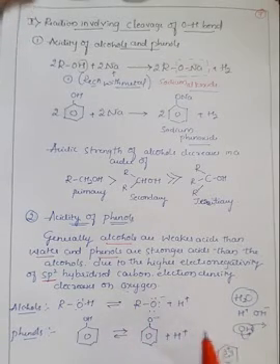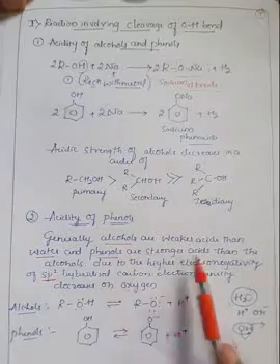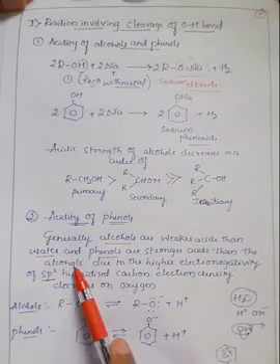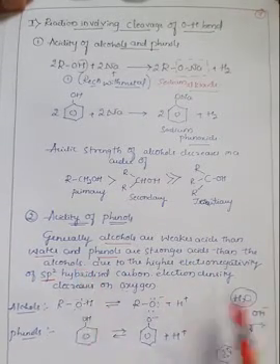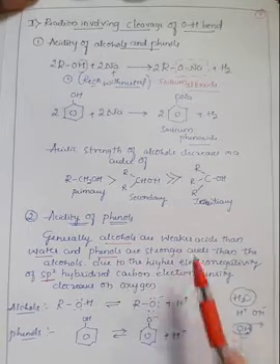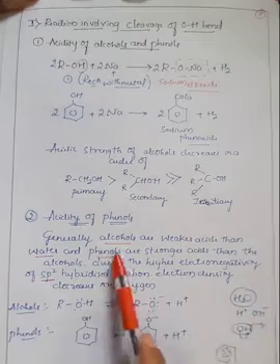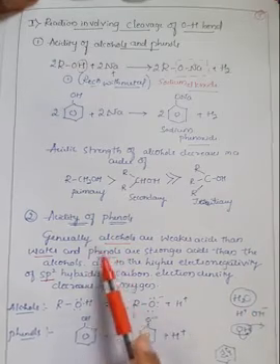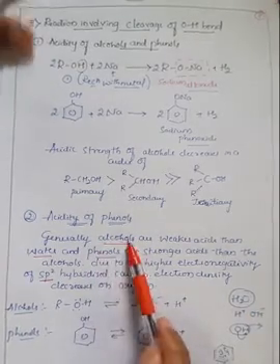Therefore, there is an important statement: phenols are stronger acids when compared to alcohols, right? So water is in between alcohols and phenols, because alcohols are the weakest acids when compared to water and phenol. Therefore, phenol is a stronger acid, or more acidic, when compared to alcohols.